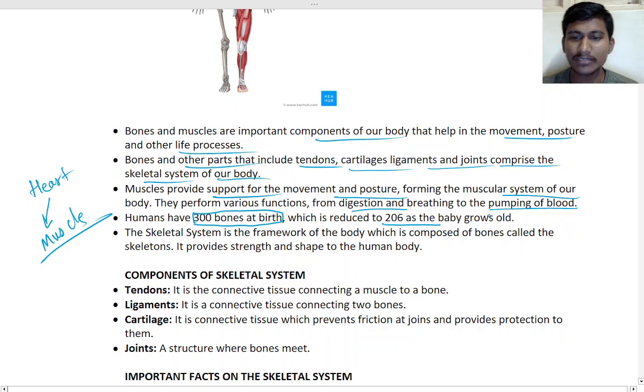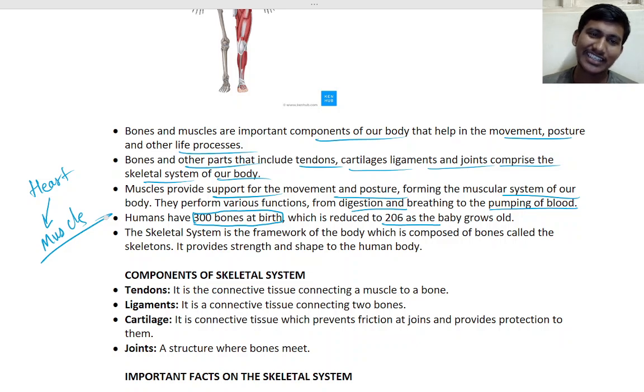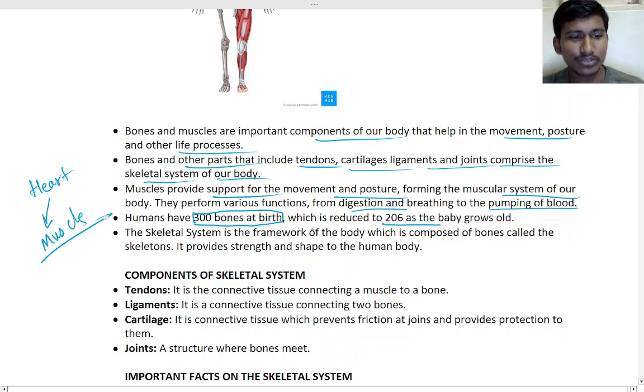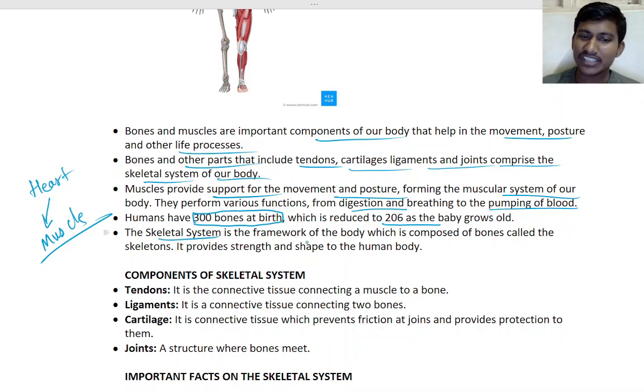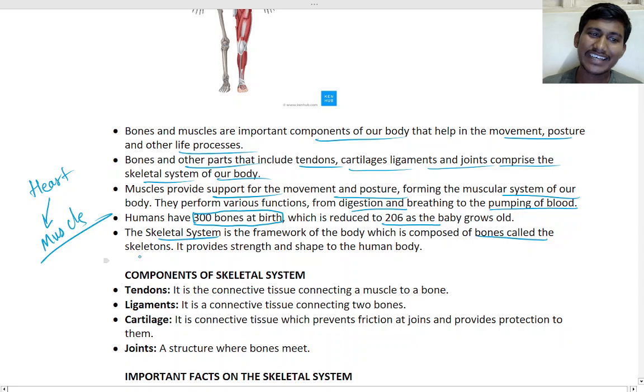206 bones. So you have 206 bones. When you are a baby, you will have 300. When you grow, you will have 206. The skeletal system is the framework of the body, composed of all the bones in the body, called the skeleton. It provides strength and shape to the human body.